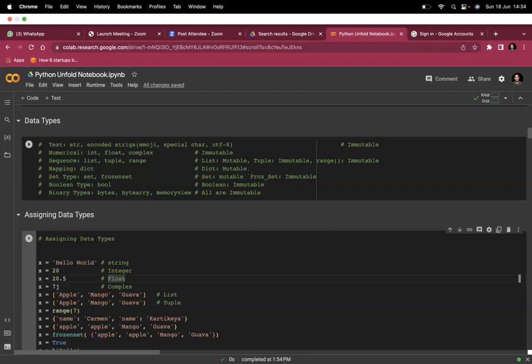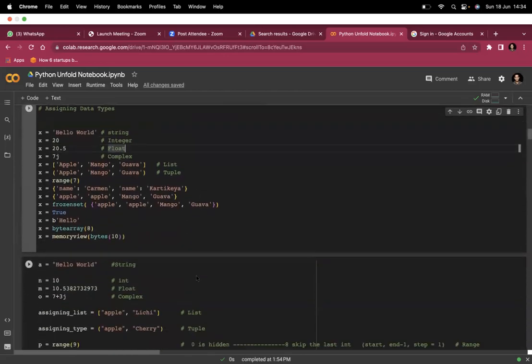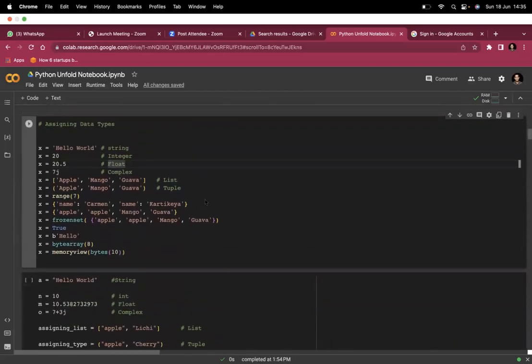But there is something called frozen set, which is immutable. Boolean is immutable as well, and all these binary types, bytearray, bytes, are immutable. Immutable means once you define this in a variable, you can't change it. How? We will see this.